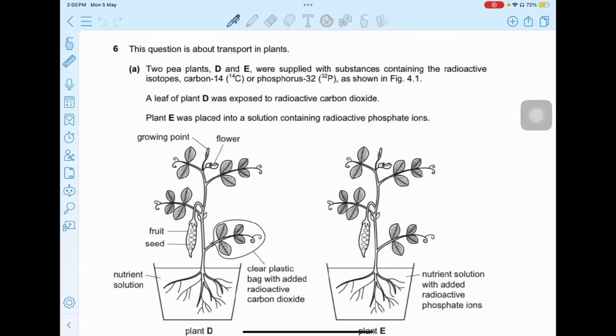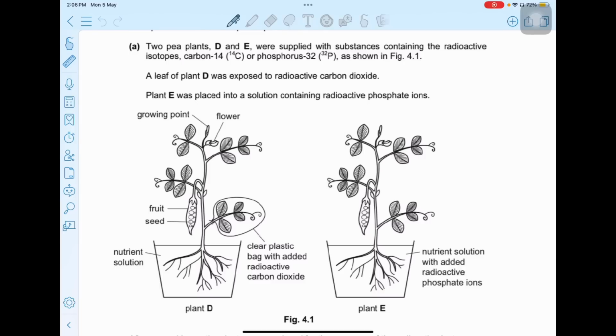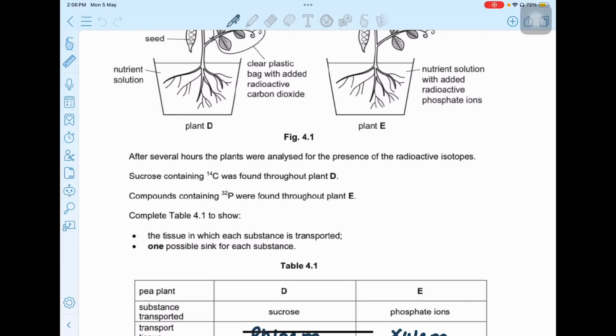Moving ahead to question number 6. This question is about transport in plants. Two pea plants, D and E, were supplied with substances containing radioactive isotope C14 or phosphorus 32 as shown in figure 4.1. A leaf of plant D was exposed to radioactive carbon dioxide. Plant E was placed into a solution containing radioactive phosphate ions. After several hours, the plants were analyzed for the presence of radioactive isotope.